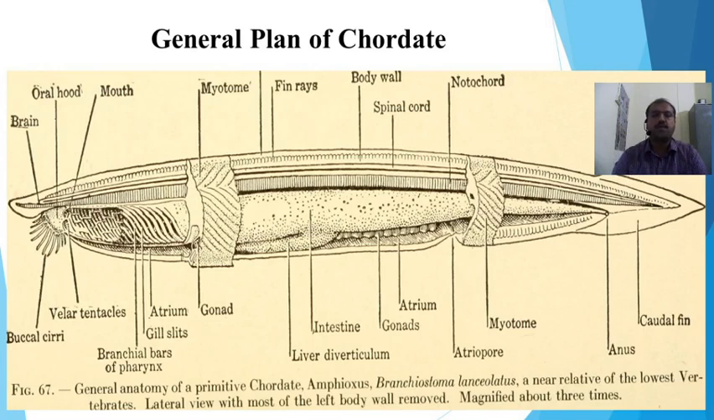So these have the notochord at the dorsal side, a rod-like structure. Then the spinal cord or nerve cord just above the notochord, and gill slits just beside the pharynx region.